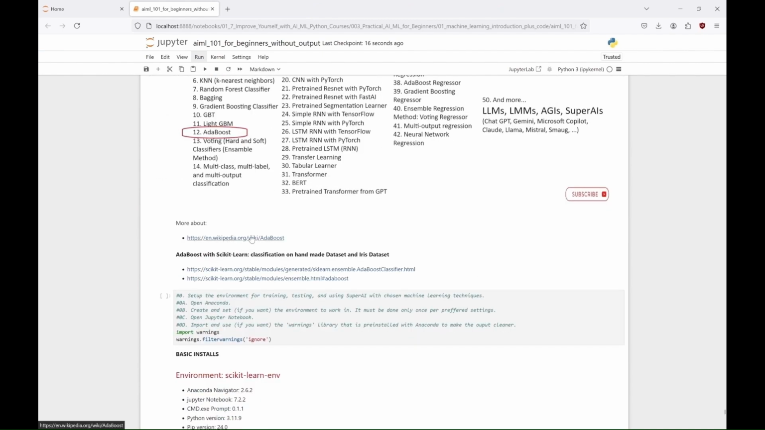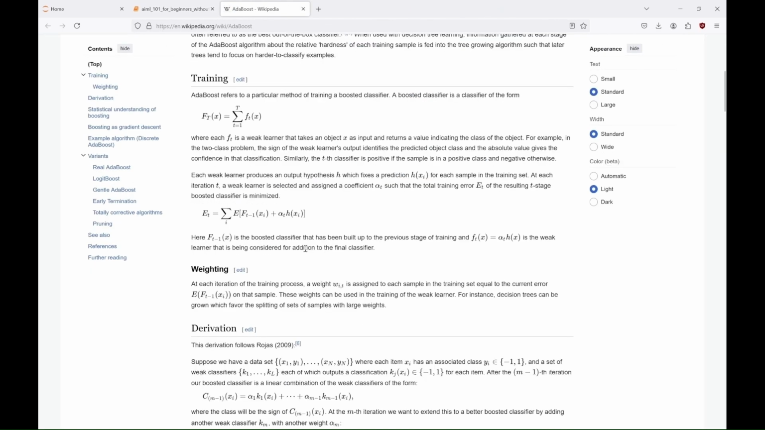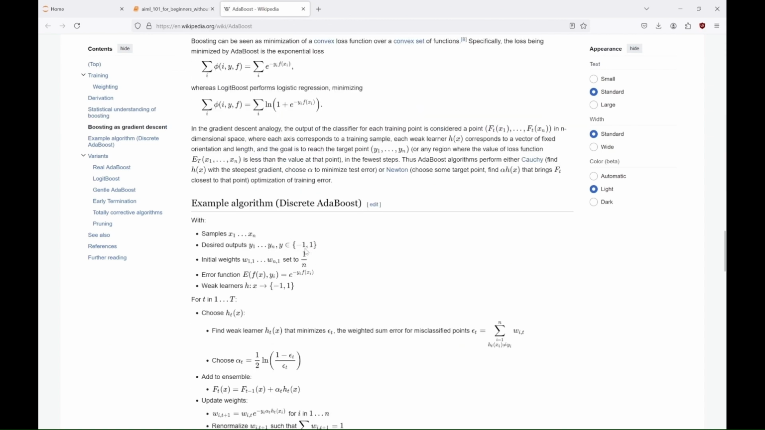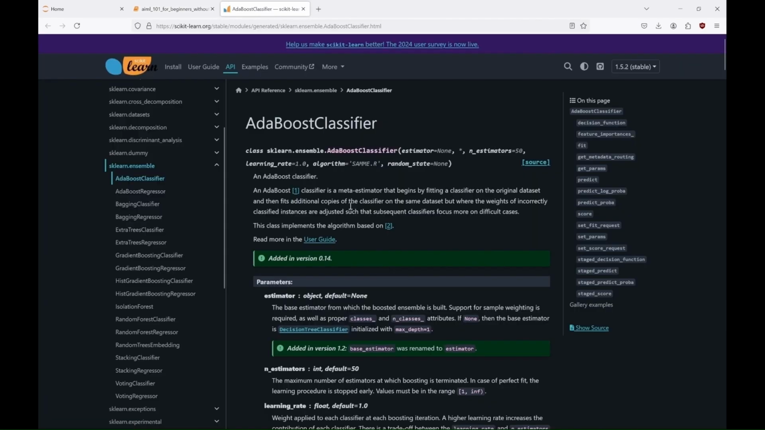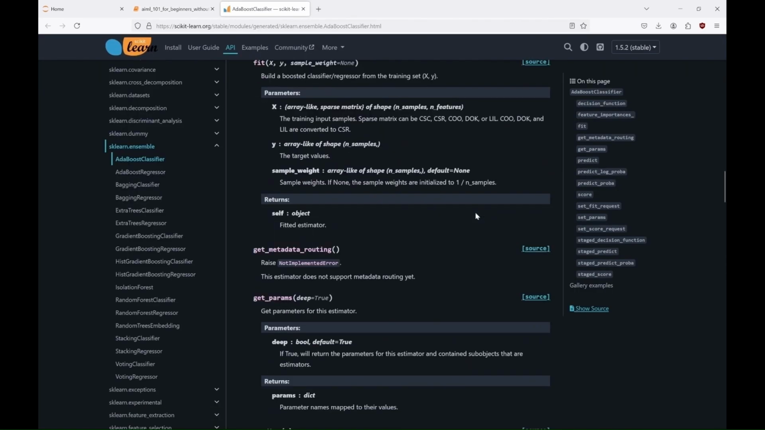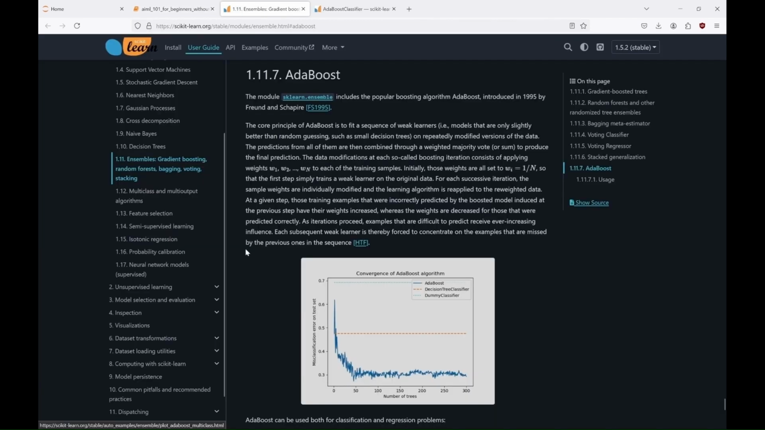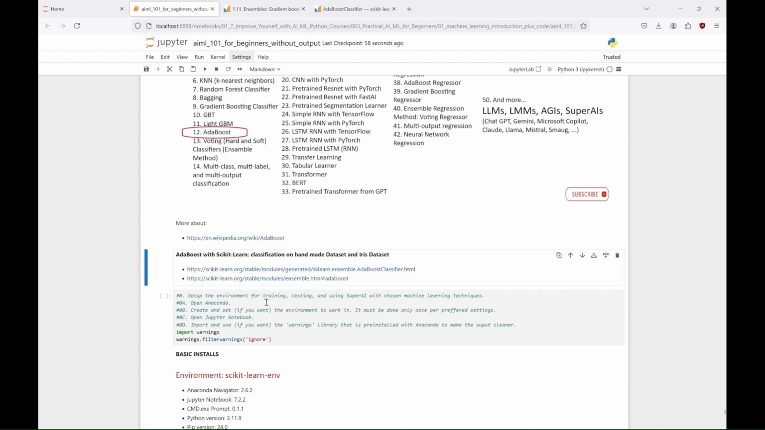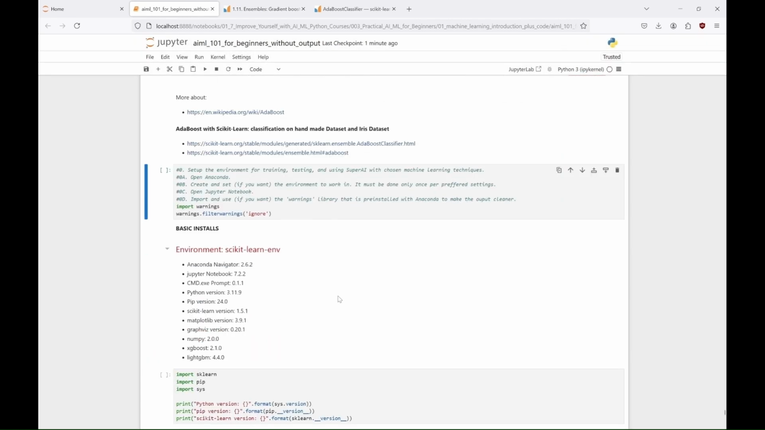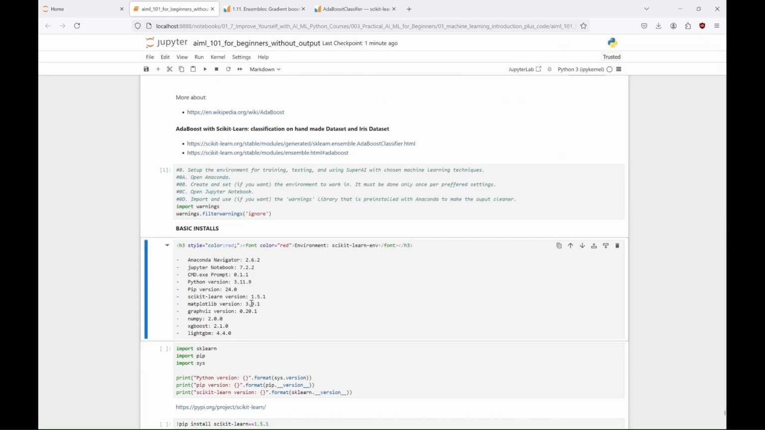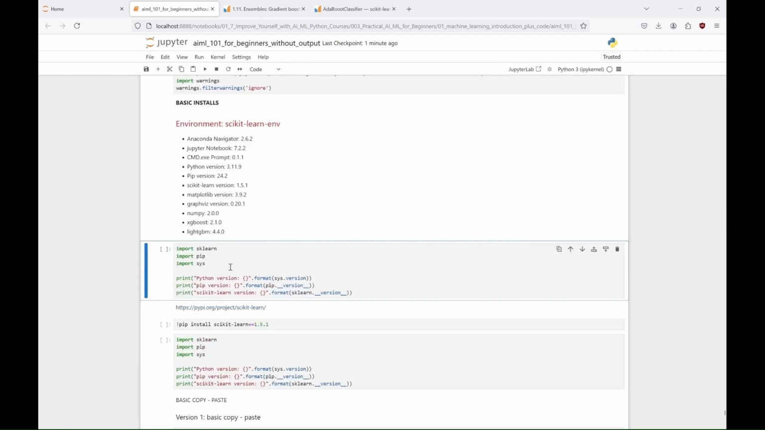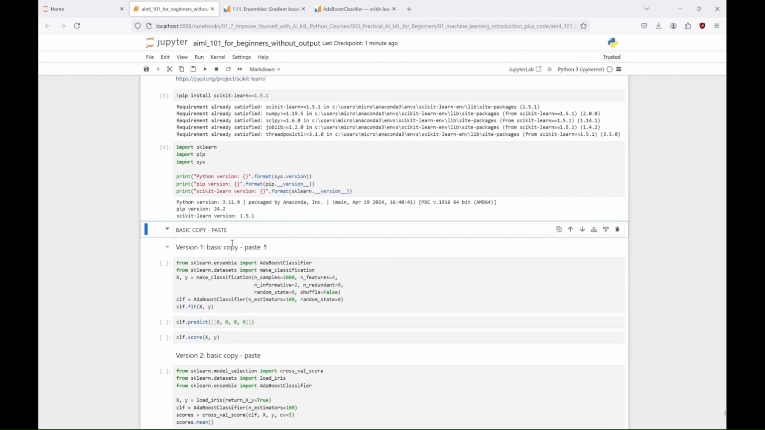Okay, now it's time for AdaBoost from Scikit-learn. Adaptive boosting is used for improving the performance of weak classifiers. It combines multiple weak learners, typically decision trees with just a few layers, to create a strong classifier. It trains the model iteratively, giving more focus to misclassified examples in each subsequent round. By focusing on errors, it improves the accuracy of the model significantly over time. It's particularly effective with simple models, helping them achieve high accuracy without overfitting.